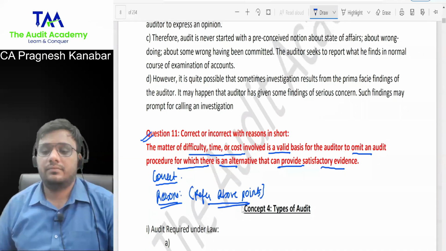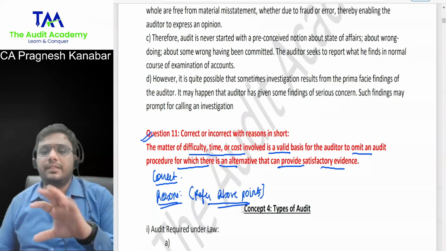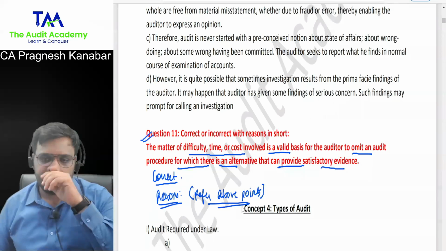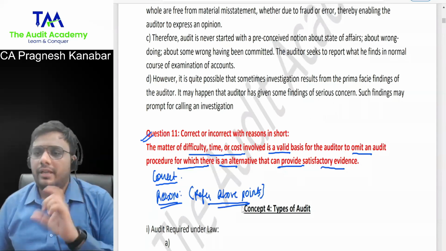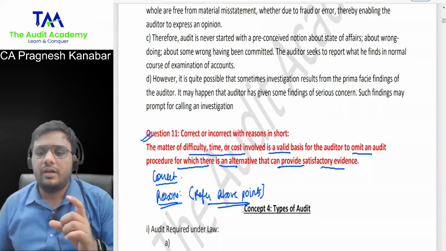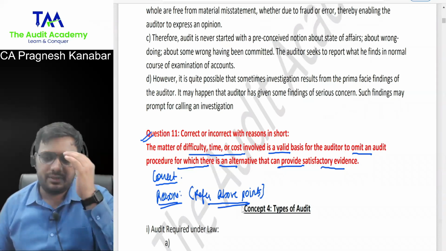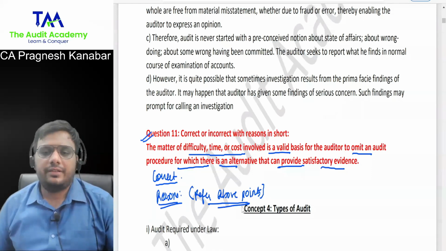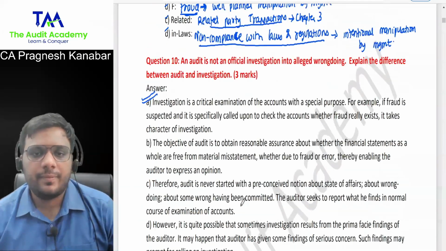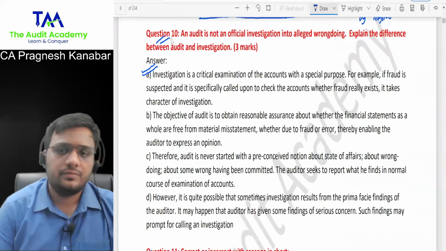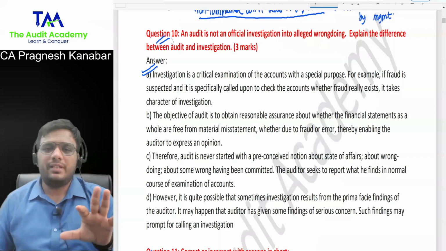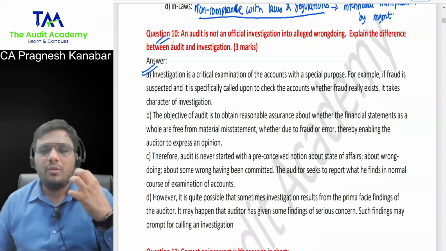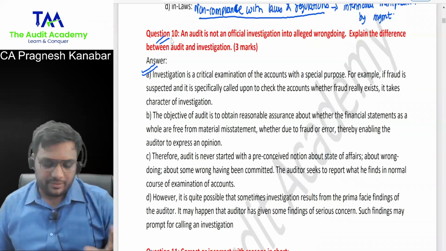The only mistake the students committed over here was a silly mistake, nothing else. It happens in the exams also, no? One or two words you haven't read and you actually know the concept, but you commit a silly mistake. That's all right. It will not happen now. I never believe that students are not intelligent. Of course, they're intelligent. It is all about the awareness, alertness in the paper.